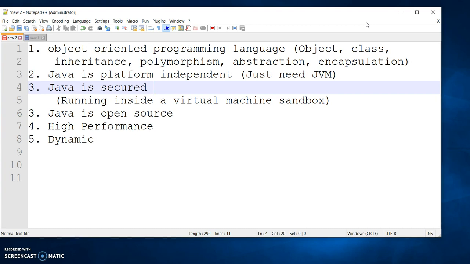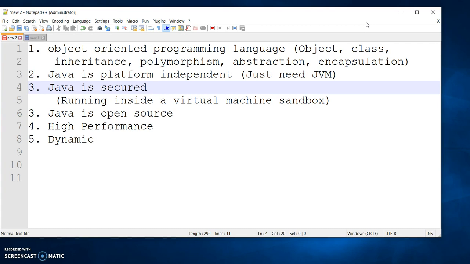Java is architecture neutral. And what does it mean? It means that there are no implementation dependent features. For example, the size of the primitive types is fixed, and we'll be discussing what the primitive types are. In the C programming language, the int data type occupies 2 bytes of memory for 32-bit architecture and 4 bytes for 64-bit architecture. However, it occupies 4 bytes of memory for both 32 and 64-bit architecture in Java.